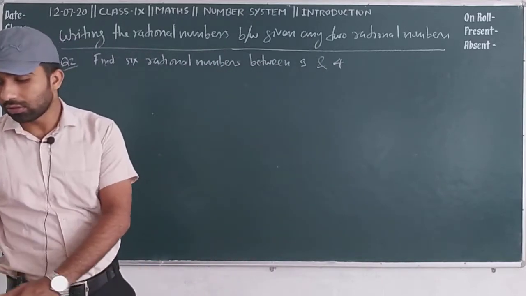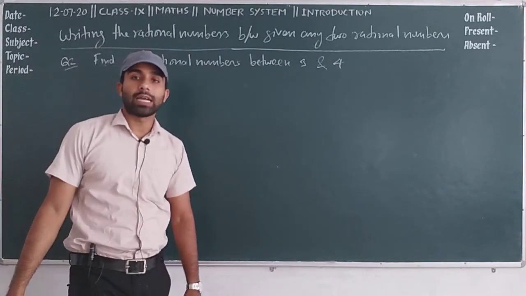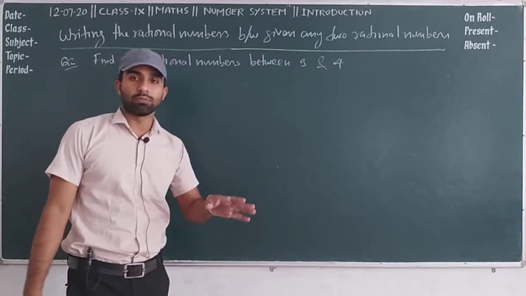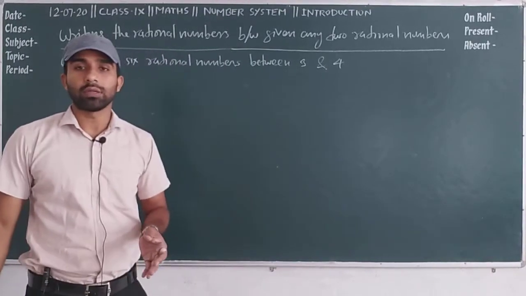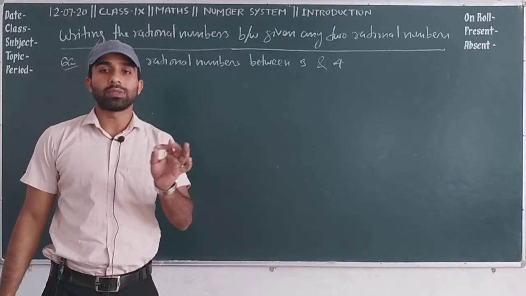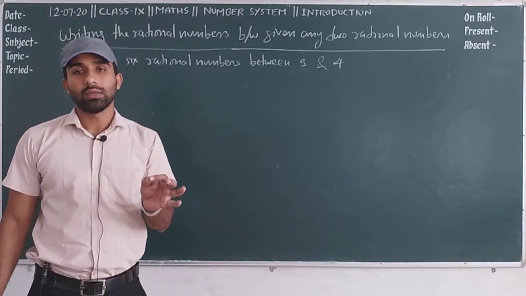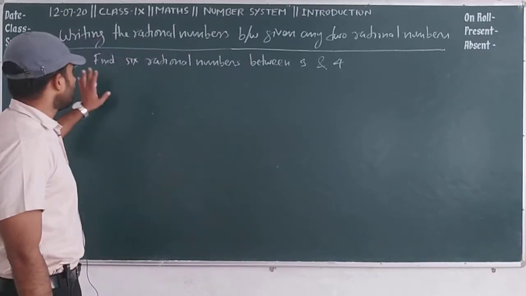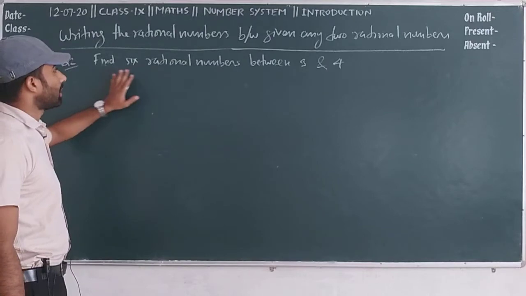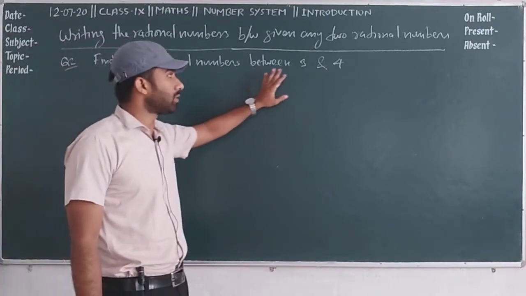As I told you, we can find infinite rational numbers between any two numbers, any real numbers. Okay, here one more question, what is a real number? Those numbers which can be represented on the number line are called real numbers. Okay, here our very first question is find 6 rational numbers between 3 and 4.